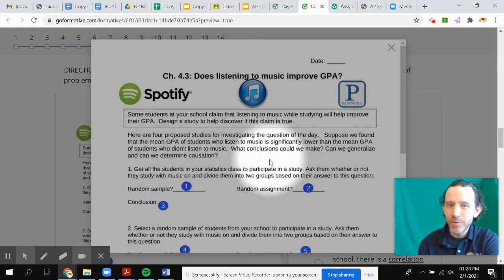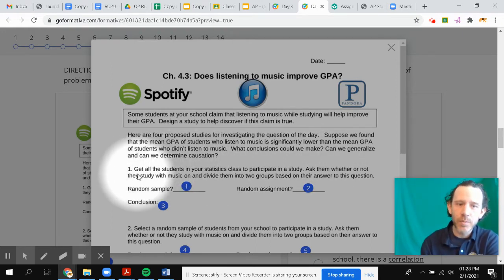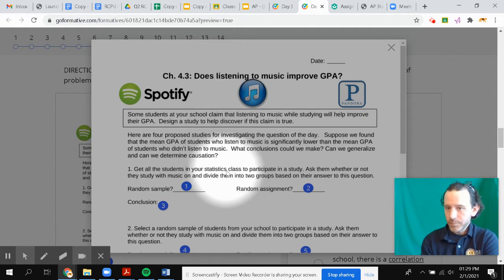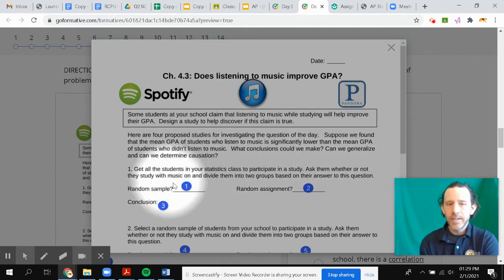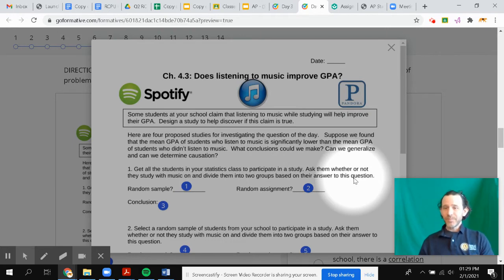So what can we conclude? Well, let's take a look at the first example. So in this example of a study, we get all the students in stats class to participate in the study. Ask them whether or not they study with music on, and divide them into two groups based on their answers. So here, we just went to a stats class. What kind of study is that? Is that a random sample? No, it's a convenience sample, essentially. We're just looking at the students in stat class.